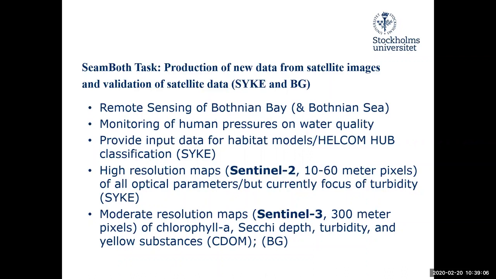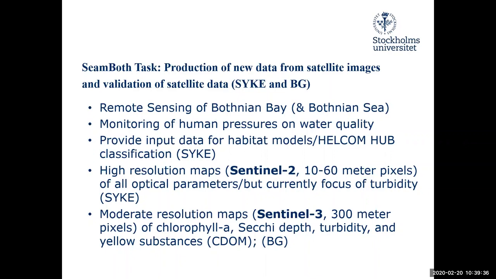And the main reason is to monitor the human pressures on water quality, and also to provide input data for habitat models. So the data we have been using is Sentinel-2 data from the ESA Copernicus program, which has 10 to 60 meter resolution. And from this data we can derive all optical parameters.